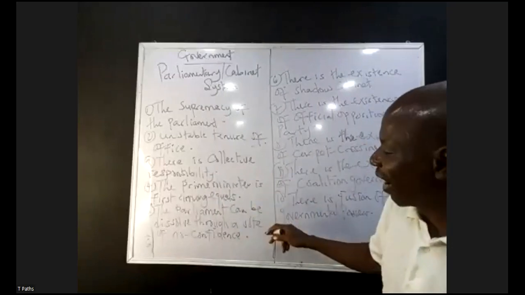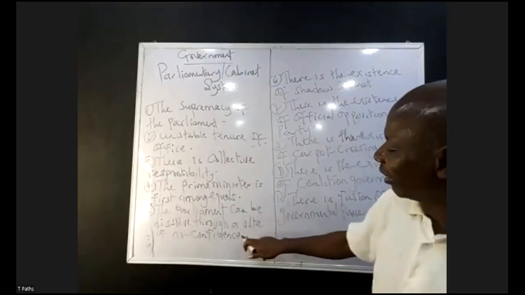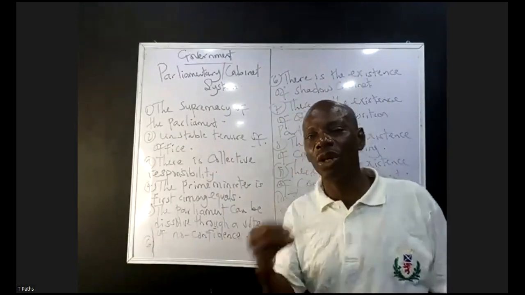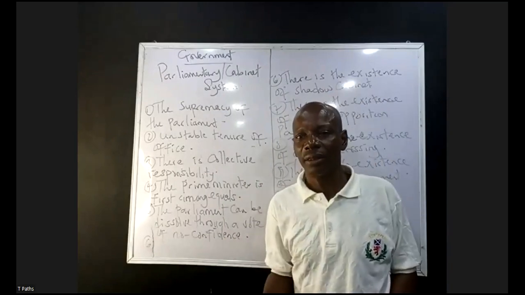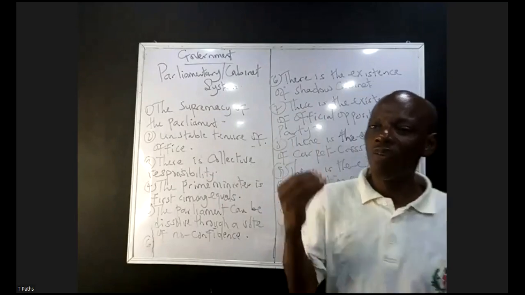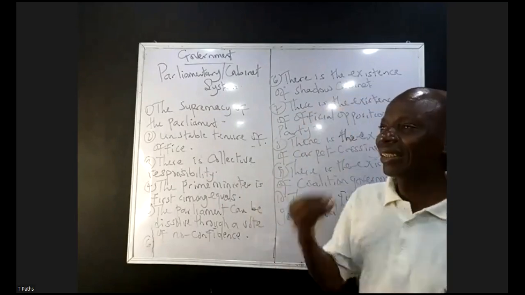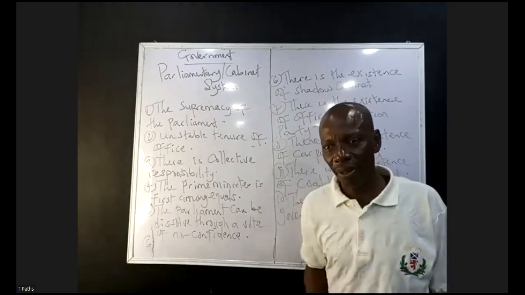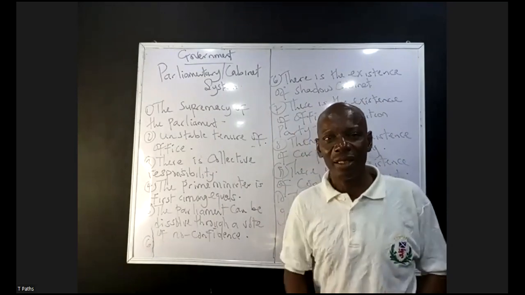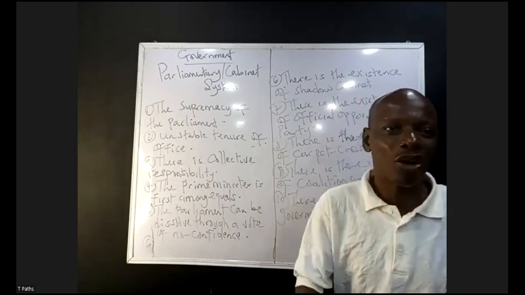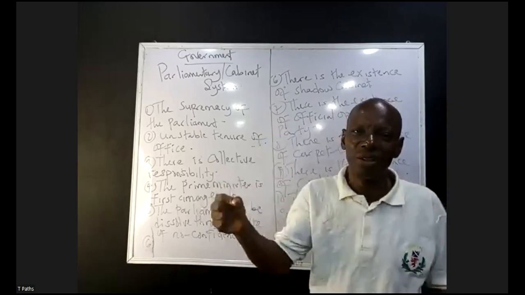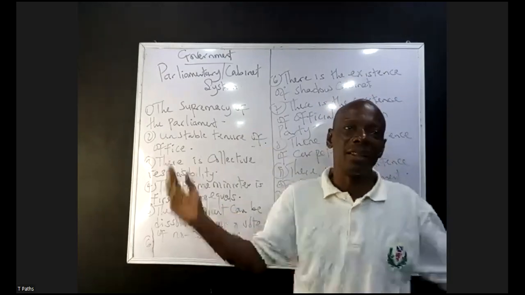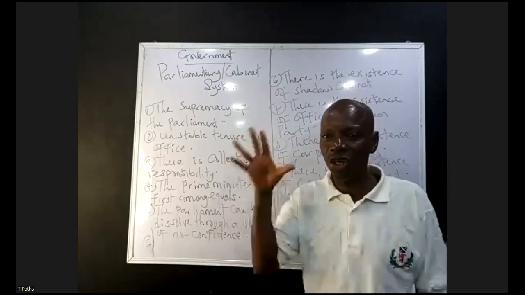Then we also have, look at it, number 5, the parliament can be dissolved, like I said, through a vote of no confidence. That is when the citizenry says that they are no longer interested. They are tired of the leadership. They are tired of the system of government. It has enacted a lot of hardship on them. And they are no longer willing to tolerate, to absorb, to accommodate such government that is quite insensitive to the plight of the masses. Then they can pass what is called a vote of no confidence, meaning that they are no longer interested. They are tired. And such government will what?